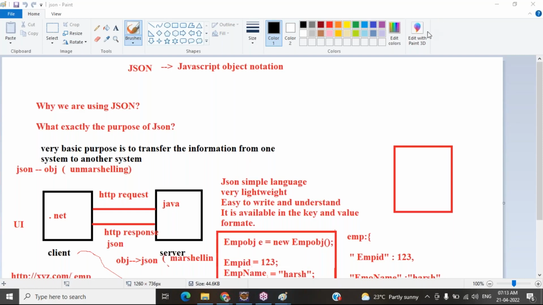Okay, yesterday we were talking about WebURL. So today we'll talk about JSON. What is JSON? Why JSON? What is the purpose of JSON? All these things we will learn today.